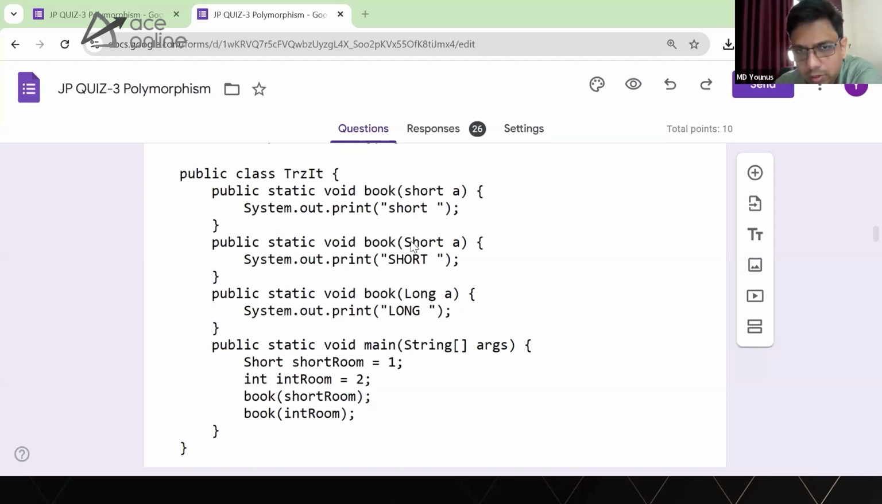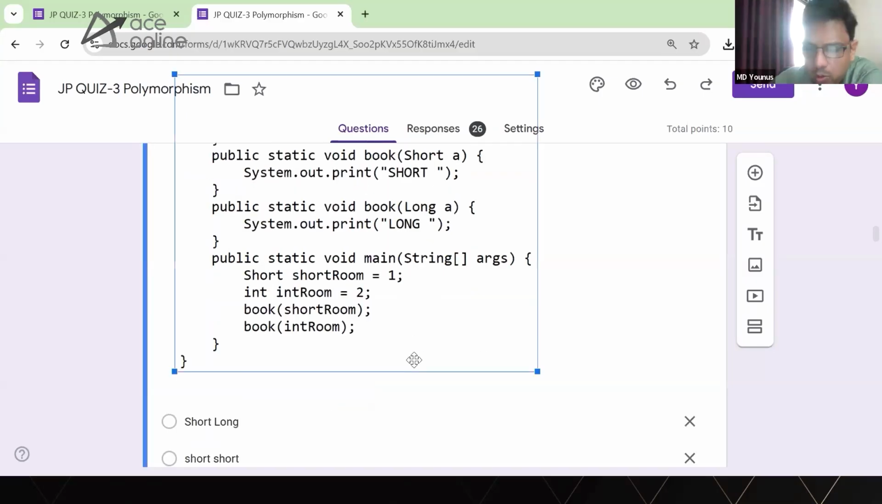So it's allowed, right? And what about this long? Is it a wrapper type or primitive type? Wrapper type, very nice. So we have a primitive type short, a wrapper type Short, and then a wrapper type Long. Now when I go here and take a short int, room is equal to 1. Is this statement allowed?